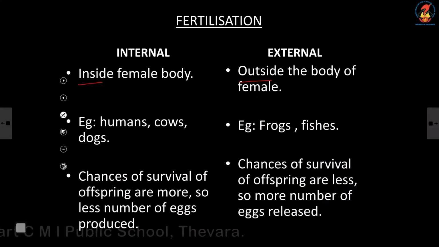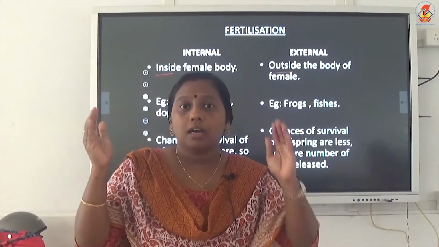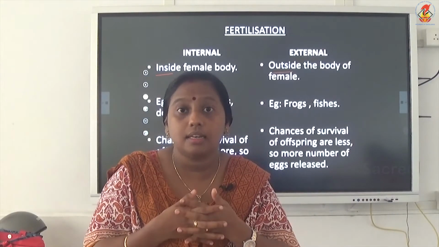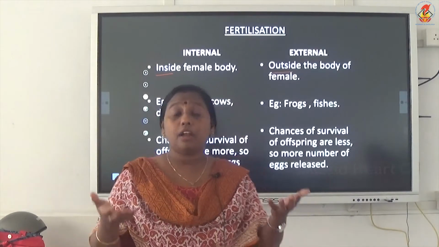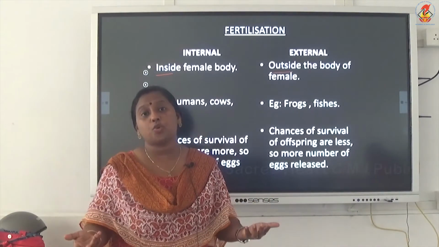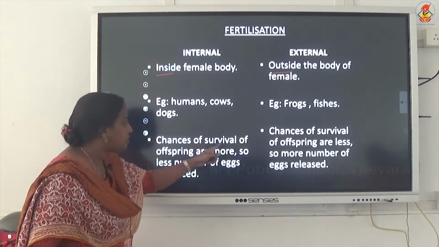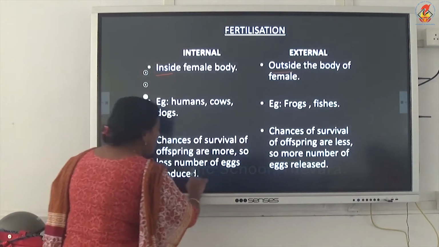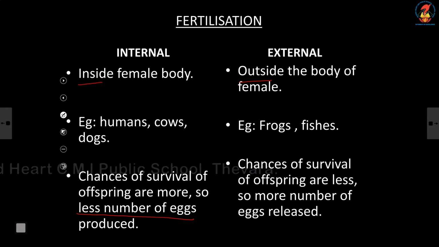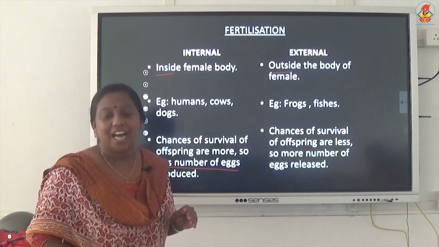But in external fertilization, the sperms and eggs produced by the male and female will be released into the external environment, into the water. So the chances of an egg meeting a sperm and fusing together are very less. The chances of survival of the young ones after fertilization are also very less. Hence, in internal fertilization, as the chance of survival is more, only a few eggs are produced, because the egg will definitely fuse with the sperm, and if it fuses, the zygote can definitely become a young individual.